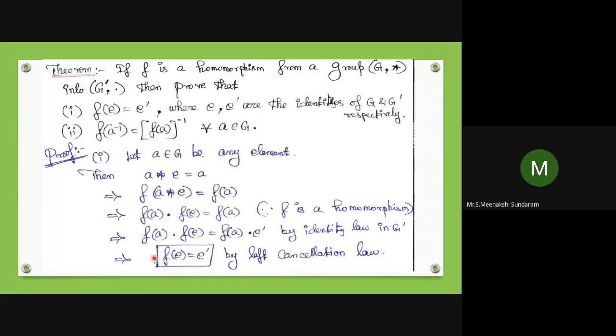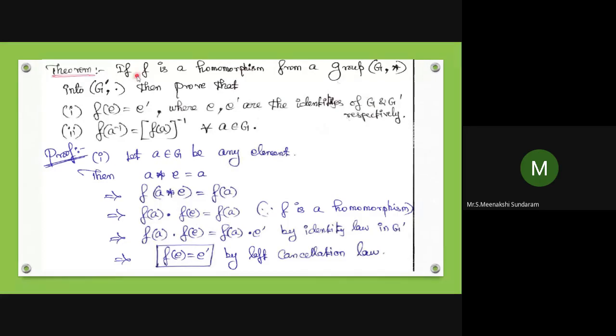The next one, the theorem on the homomorphism. If F is a homomorphism from a group (G, star) into a group (G dash, dot), then prove that first one, F of E equal to E dash, where E and E dash are the identities of G and G dash respectively.